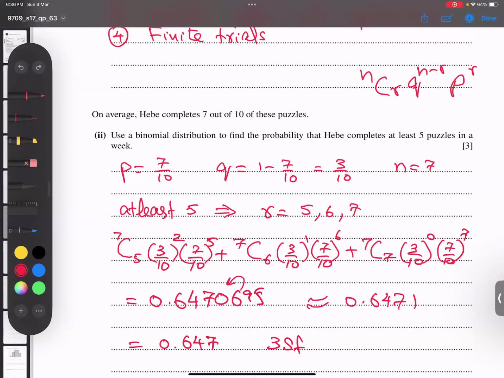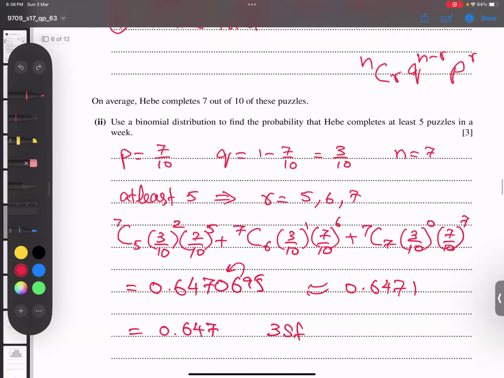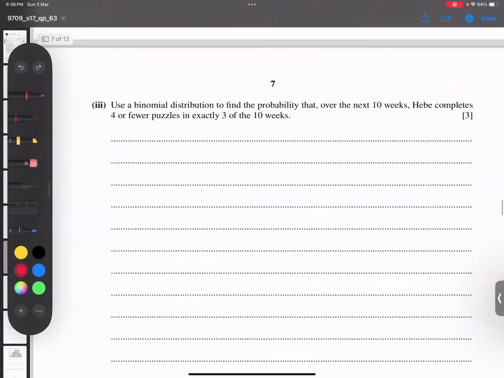Okay, let's talk about the next plan. And what is the next plan he's talking about? So next part. Use a binomial distribution. Again, he said use binomial. Okay, so to find the probability that over the next 10 weeks, let me read first. Over the next 10 weeks, she completes 4 or fewer